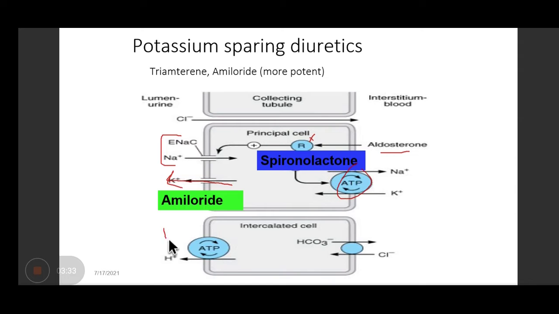The negative potential out here can lead to the secretion of hydrogen ions. But if this negative potential is disturbed, which happens with these potassium sparing diuretics, this hydrogen ion won't be secreted out, rather it will accumulate in the circulation and can cause acidosis.